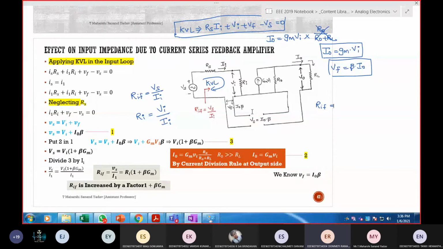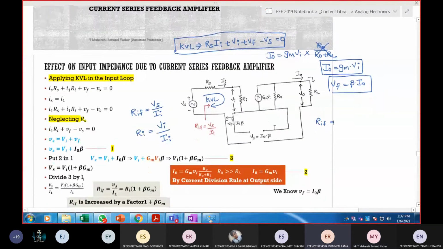In this voltage series, voltage is output and series is input. Voltage as output means shunt, and series input means voltage. So what is the representation in the basic amplifier block? Voltage amplifier. Okay. Next.